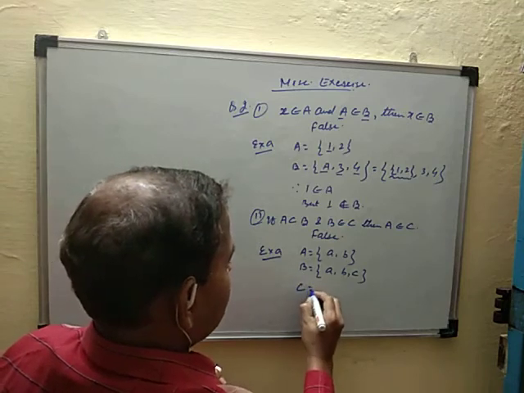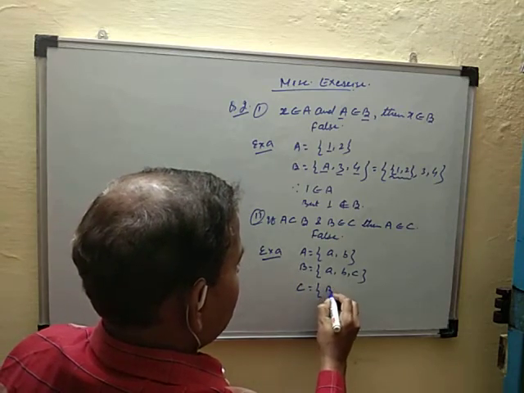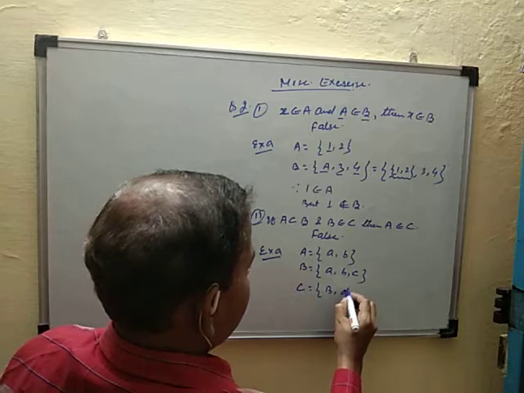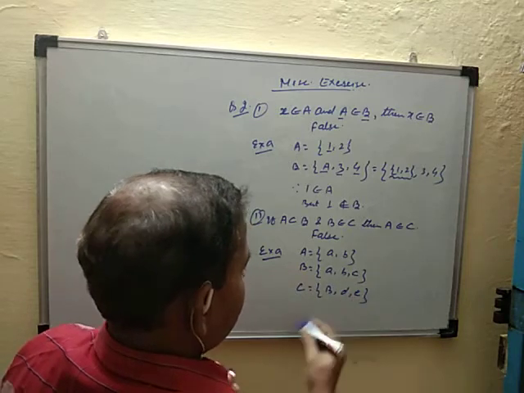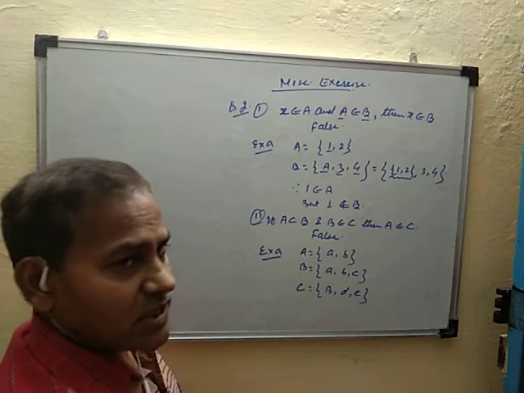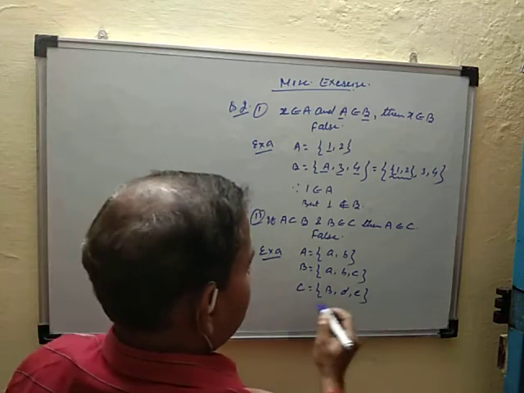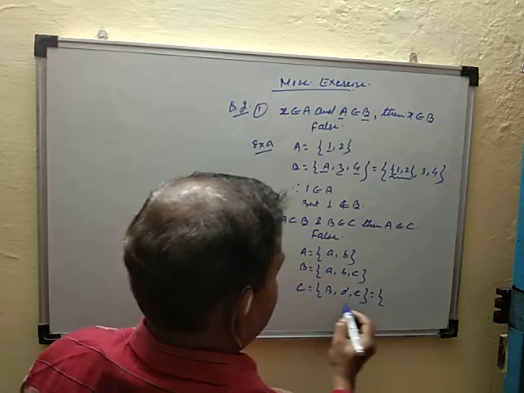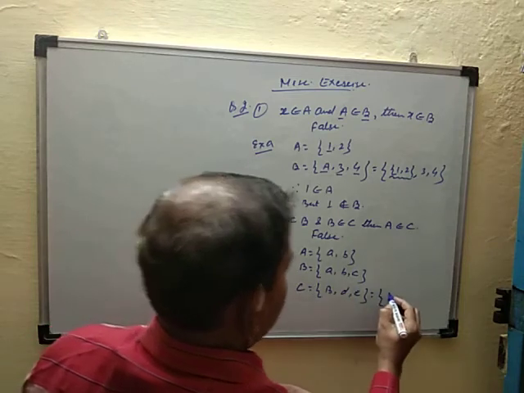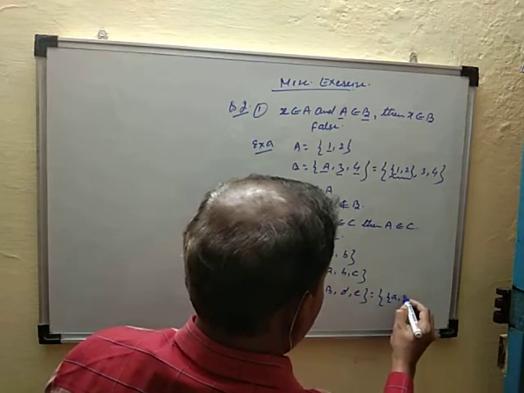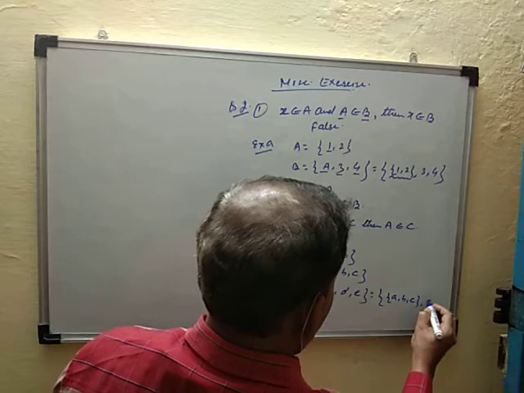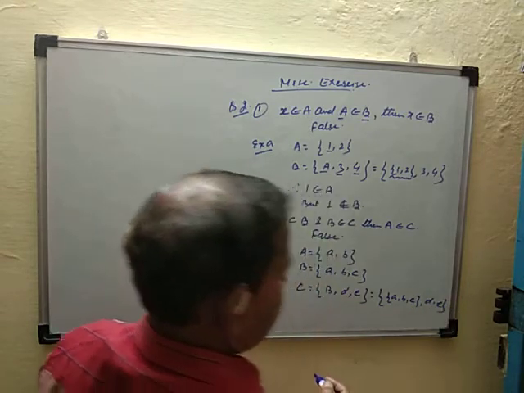That is, set C = {B, D, E}, where B is capital B. There are three elements in set B. So set C can also be written as {{a, b, c}, D, E}.